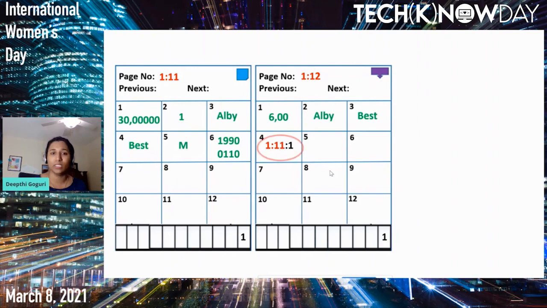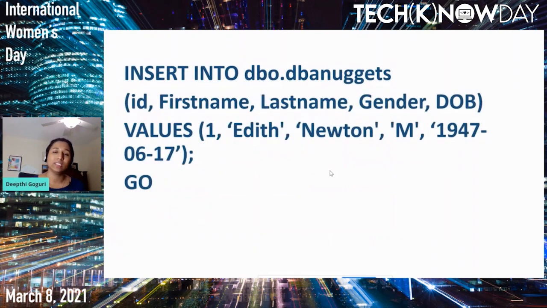Now, did you observe something here? We have the pointer to the database page. The 1 represents the file number, the 11 represents the database page number actually, and the 1 represents the slot array value, which is 1 as well on page 11. Now let's go ahead and insert another record, Edith Newton.